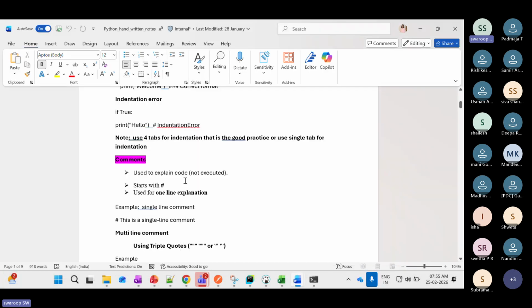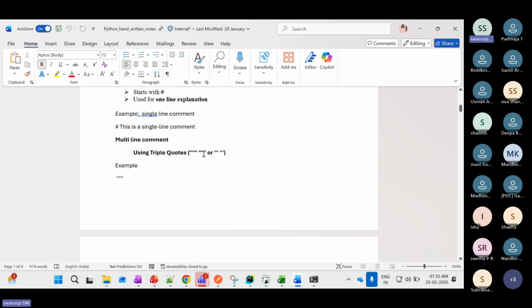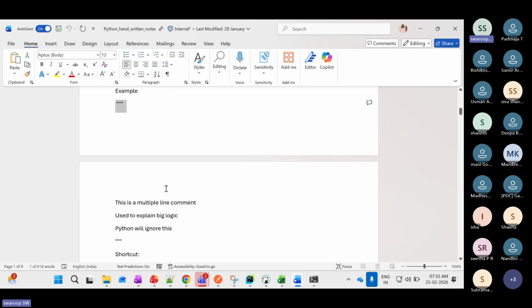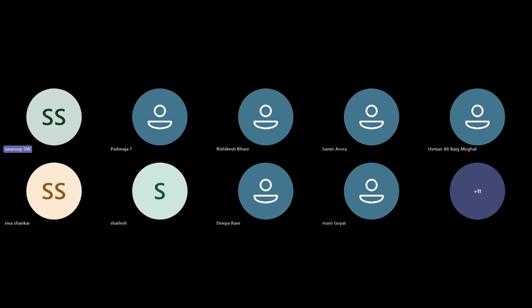Likewise, you have multi-line comments as well. How to do multi-line comments is a very simple thing, using the triple quote. If you see here, 1, 2, 3, this is called triple quote. I'll show you here how to do that. One second, guys.